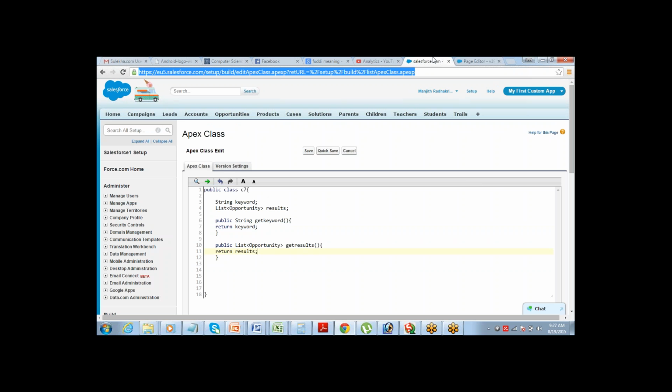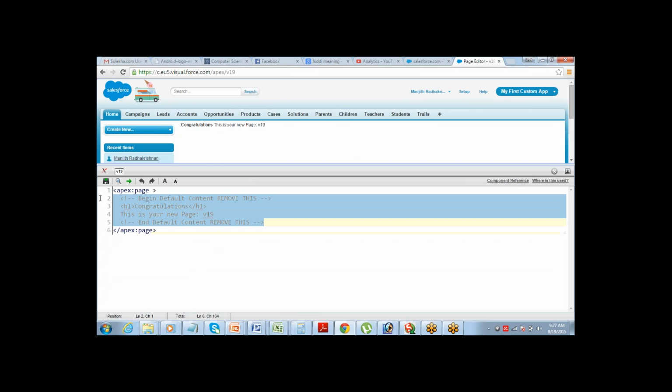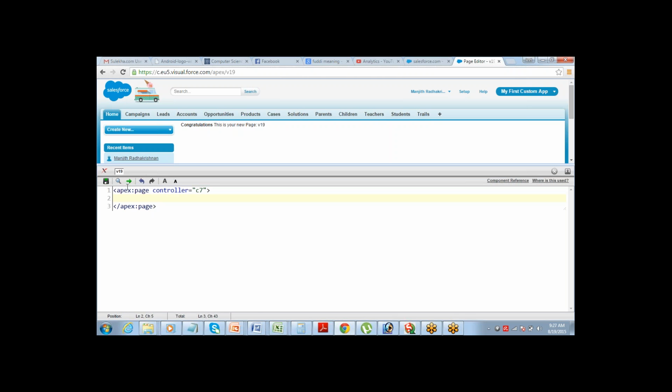So we are going to work on this part by part so that you understand. I've just defined two variables. One is the keyword, one is the result. We're going to do this part by part so that you understand. Controller is going to be C7 as we defined earlier. On the Visualforce, what all components do I need?